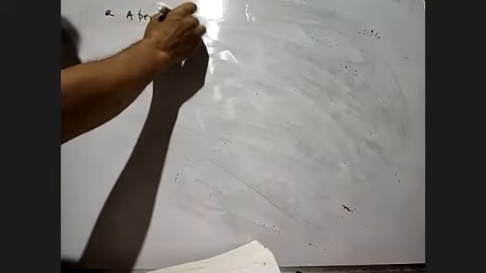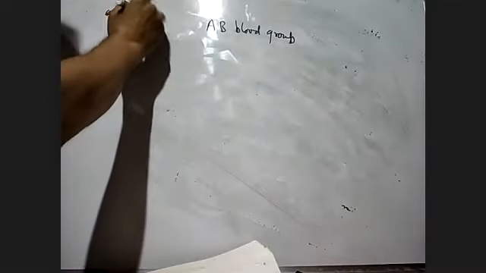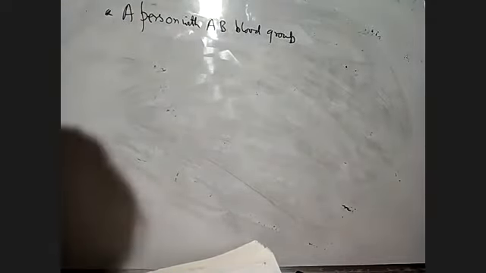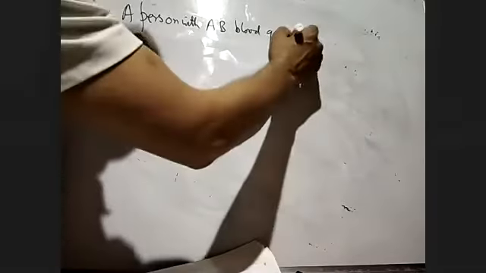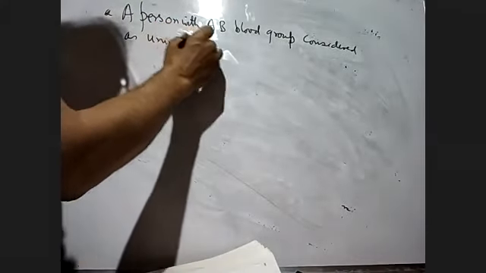A person with AB blood group is considered as a universal recipient.